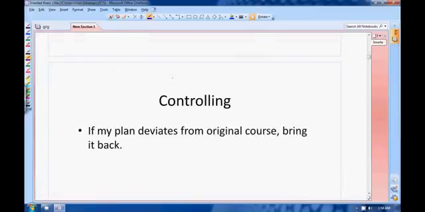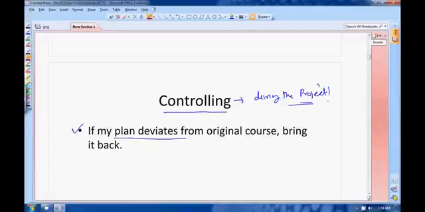Third thing is your controlling. Okay, third part is your controlling. This is done during the project. When your project is running, then you have to do this. This is done to check if your actual project is deviating from the original course, and we have to provide sufficient action to bring it back on proper course.